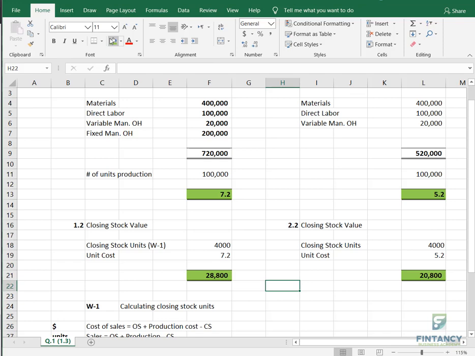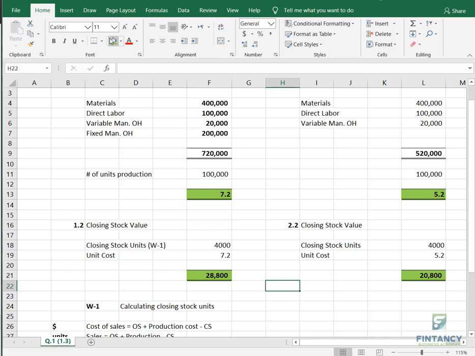Like in this case, see, 28,800 for absorption and 20,800 for variable. So we have 2 students who are saying false, and 5 are saying true. What about others, my friends? Everyone, please write true or false. So majority is true. Majority is the authority, right? So true is the answer.